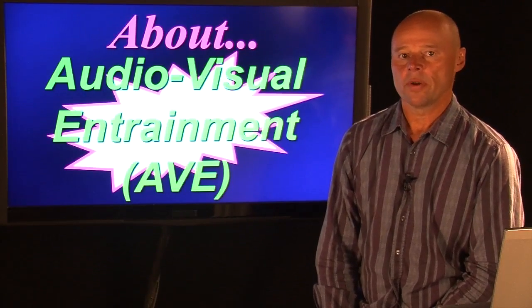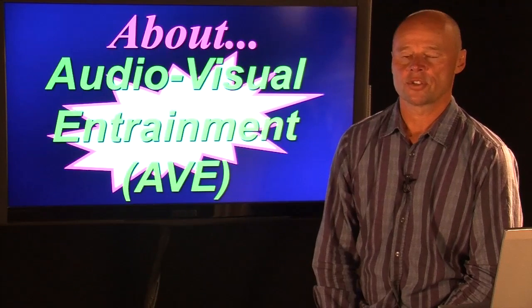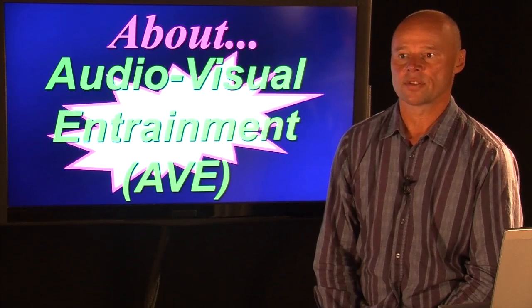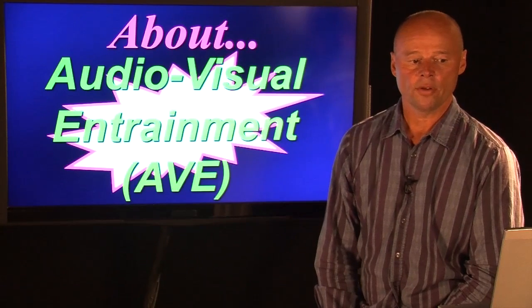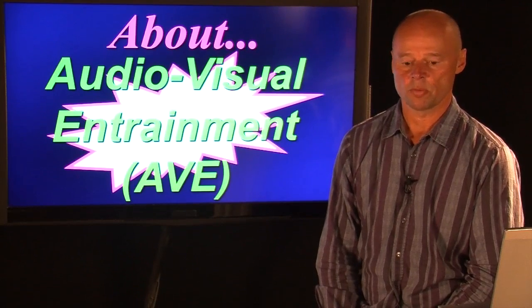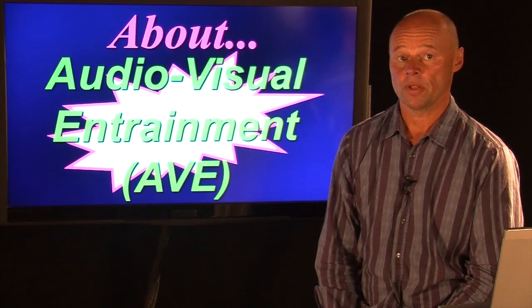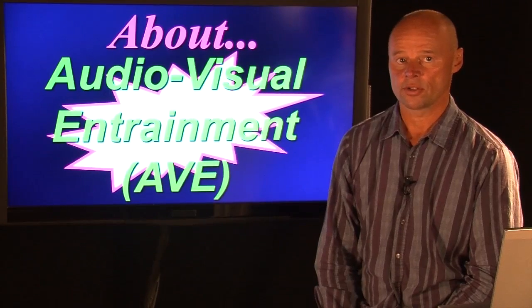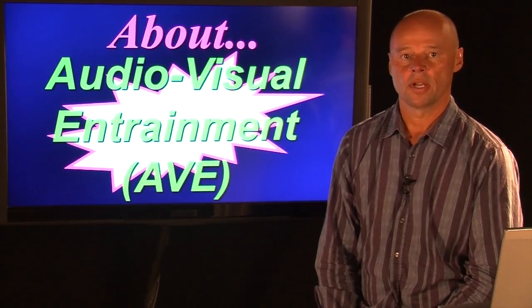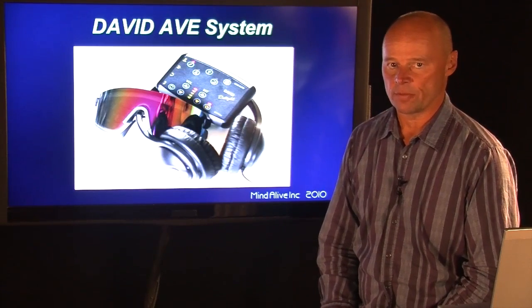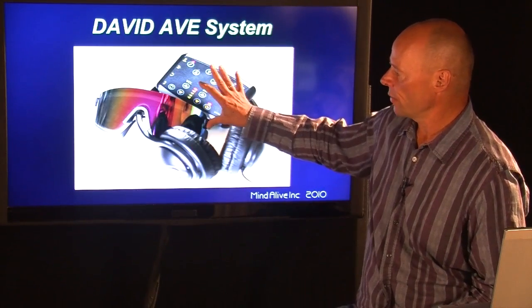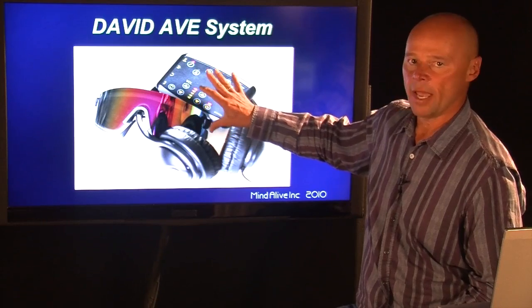So, what are we going to do about anxiety and stress during the demands of academic performance? Well, audiovisual entrainment has been shown to be very effective in helping the average university and college student get better marks and have a more enjoyable life. The David audiovisual entrainment system consists of a small box in which there are 5 categories.